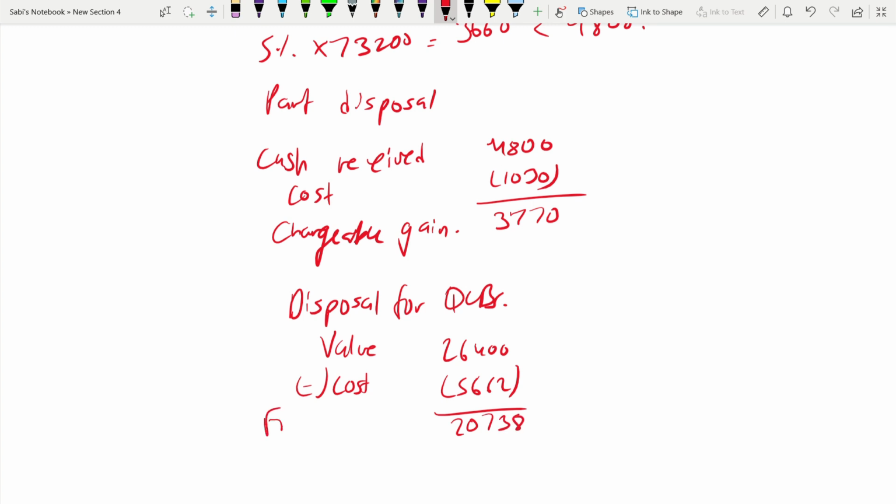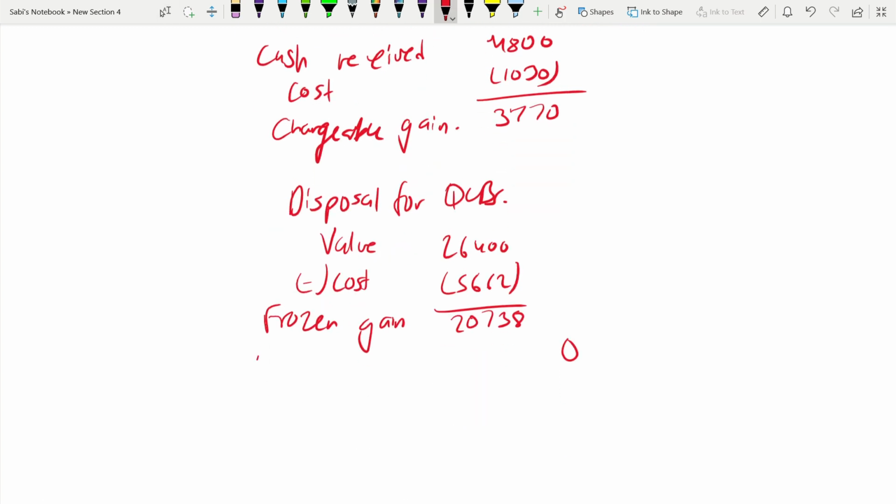This is the frozen gain. At the time of takeover, it is 0. Now no tax. Same like before. At the time of takeover, not taxable, 0.